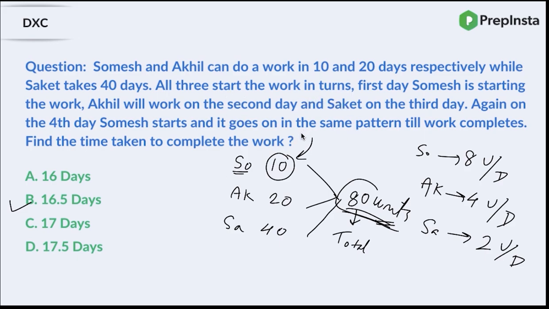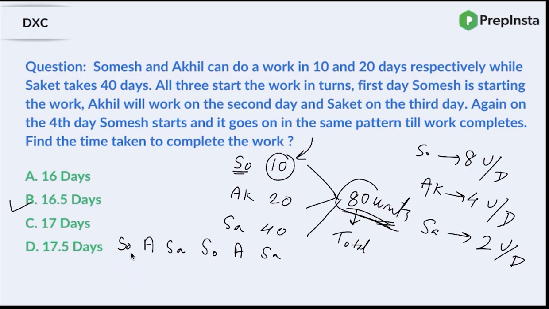Now, the concept is they start working in turns, right? First day Somesh is working, second day Akhil is working, and then the third day Saket is working. Then the fourth day again Somesh, fifth day Akhil will work, sixth day Saket will work. So there is a pattern: Somesh, then Akhil, then Saket, and then again Somesh, Akhil and Saket, right?